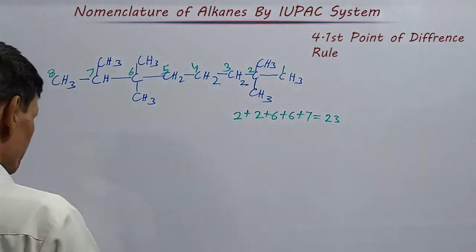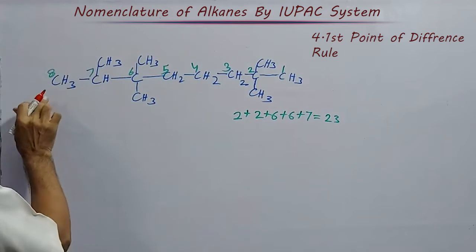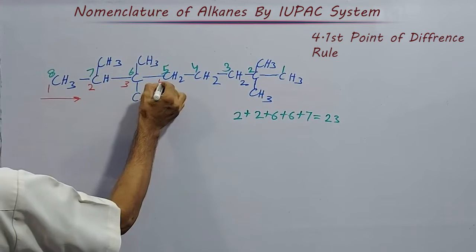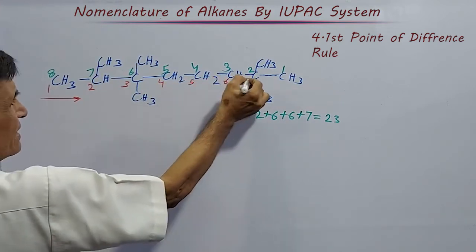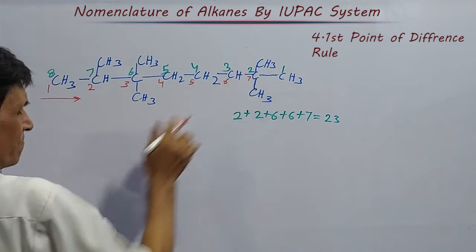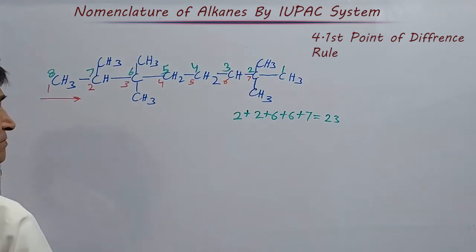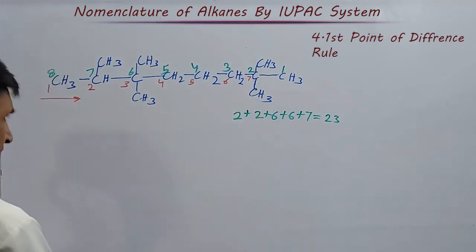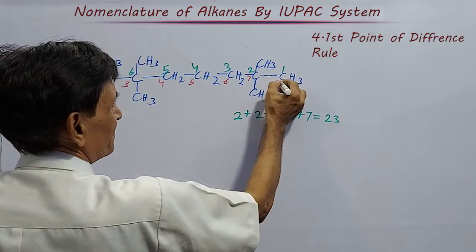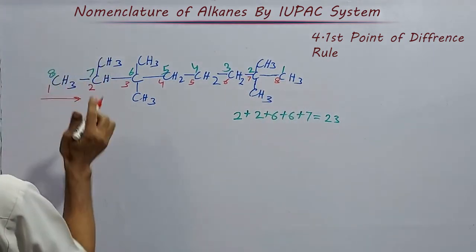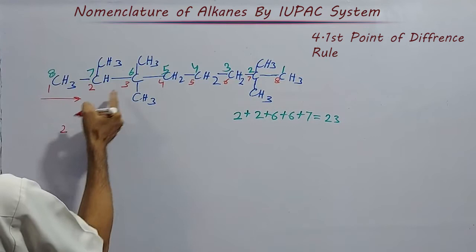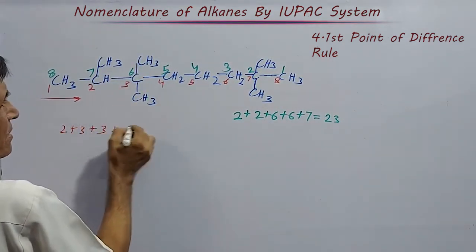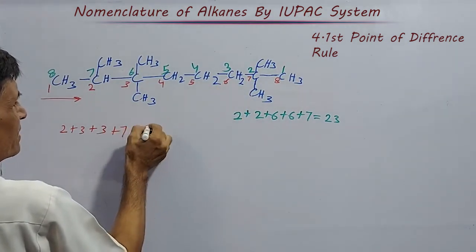If we start numbering from the other side, then it is coming 1, 2, 3, 4, 5, 6, 7 and 8. From this side it is coming the first set of locants 2, after that plus 3 plus 3 plus 7 plus 7.